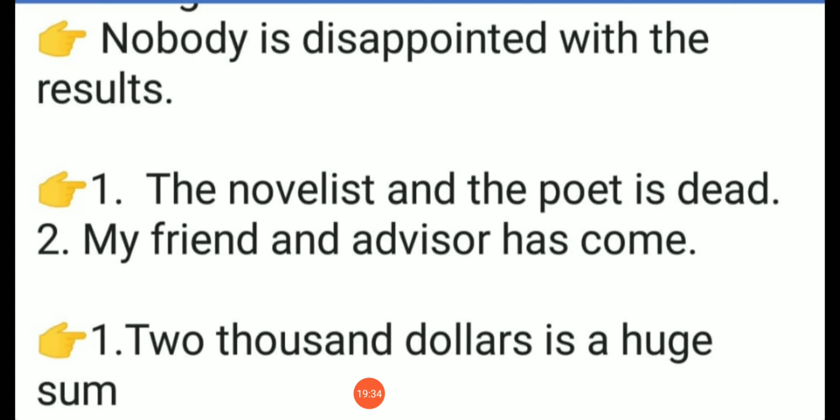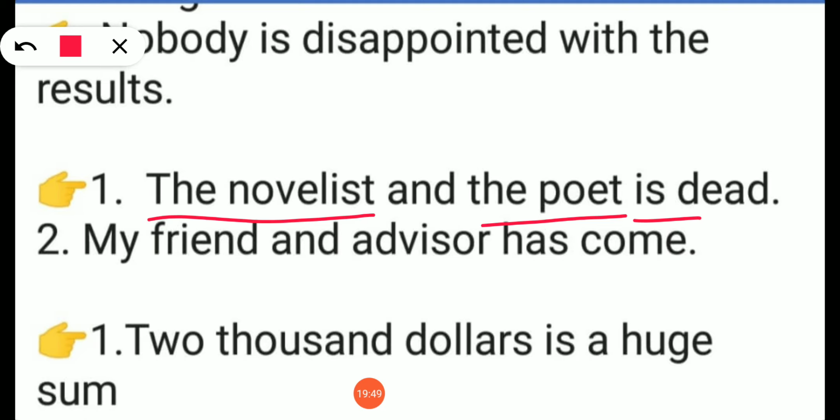So look at this example. The novelist and the poet is dead. So the novelist is one person and the poet. Both are the same person. Okay, so the verb is singular. My friend and the advisor has come.